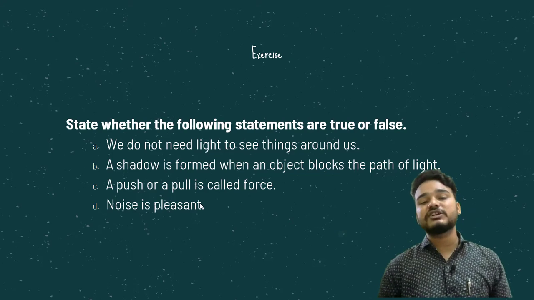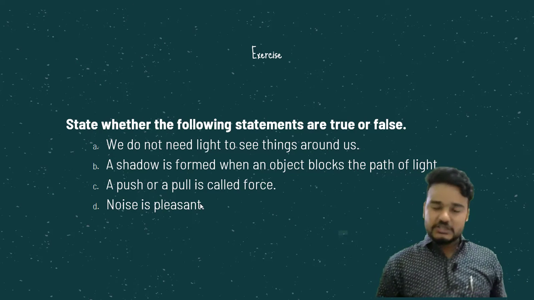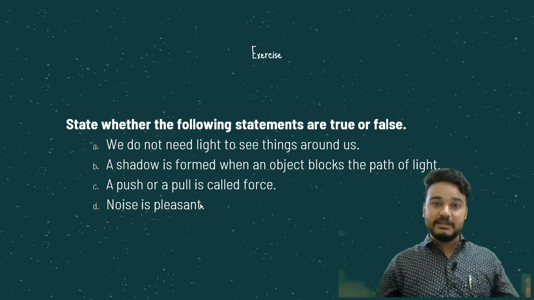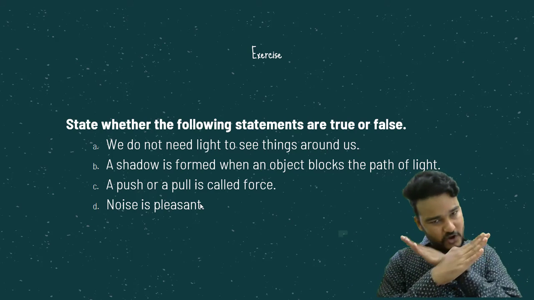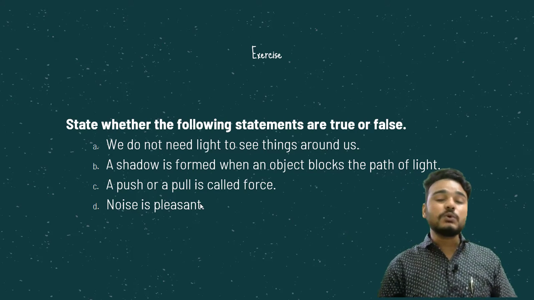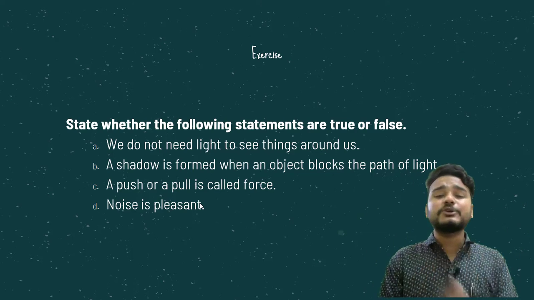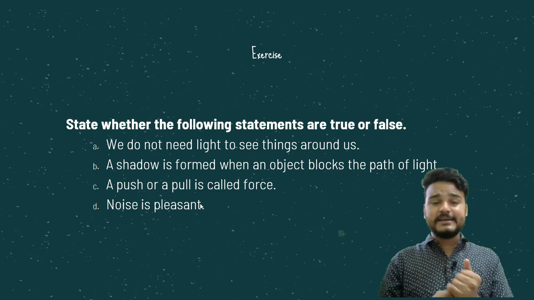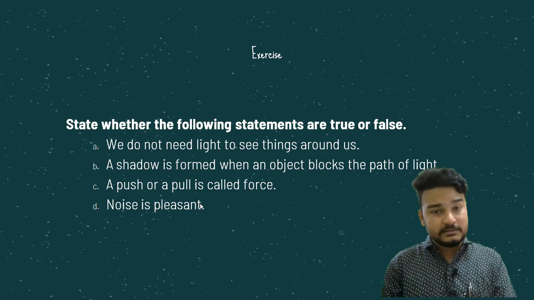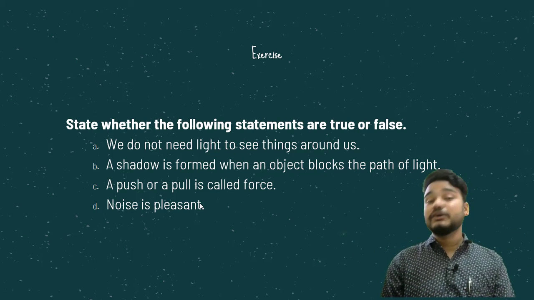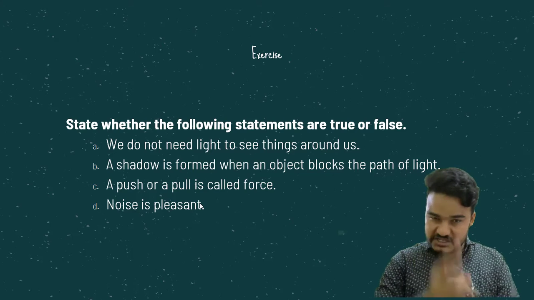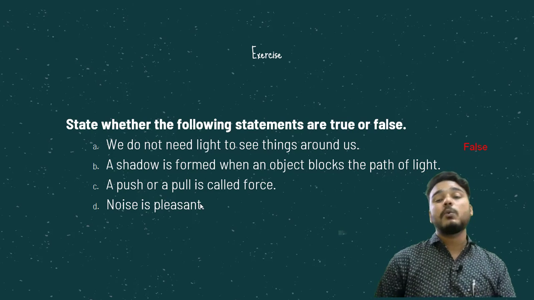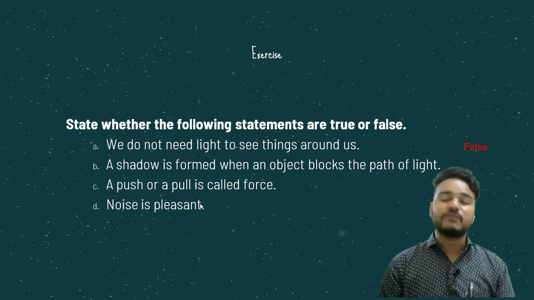State whether the following statements are true or false. A statement will be given, and you have to decide whether it is true or false. The first one: we do not need light to see things around. We do not need light to see things around us, we can see even in the dark. Is it true? No, it is not true. It is false.